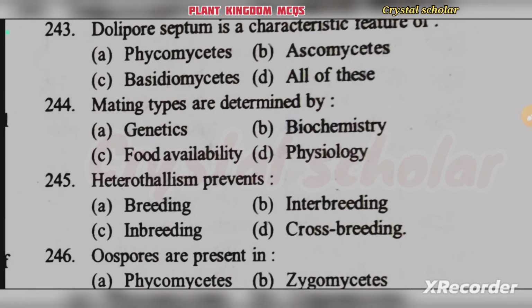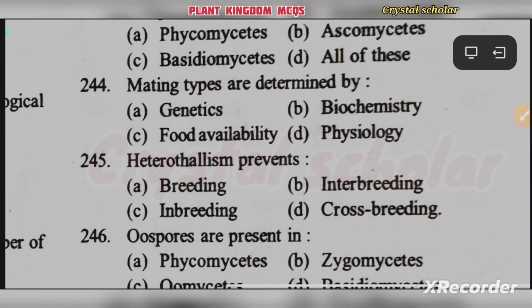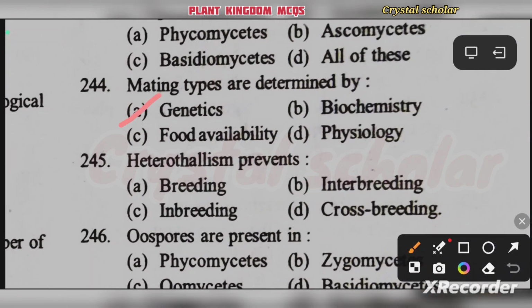Then next question, mating types are determined by genetics, biochemistry, food availability, physiology. Mating types are determined by genetics. Okay, mating types are determined by genetics.